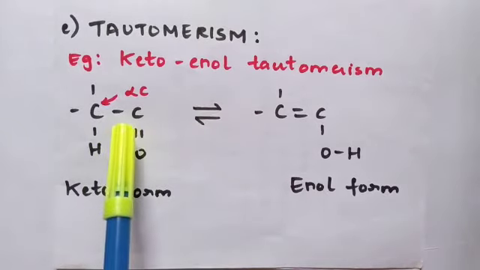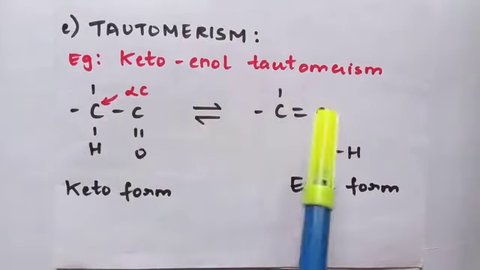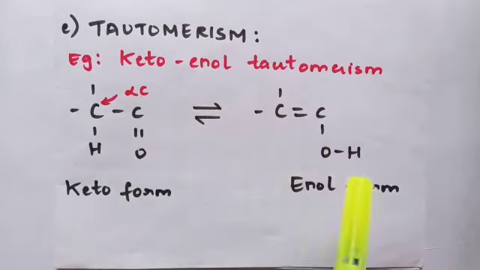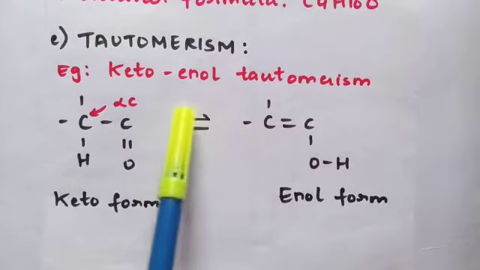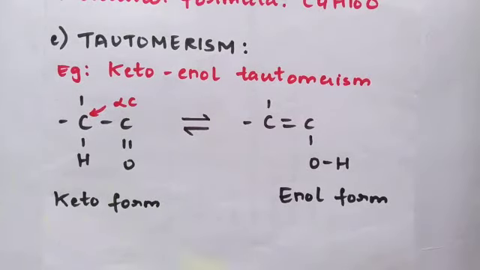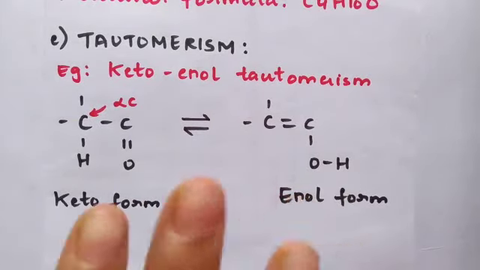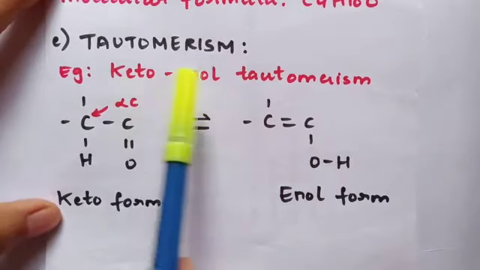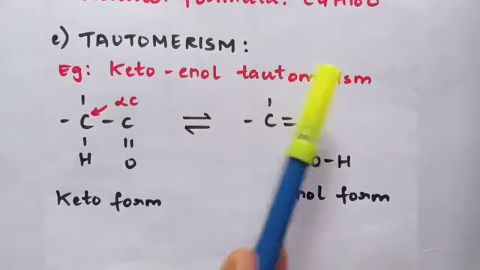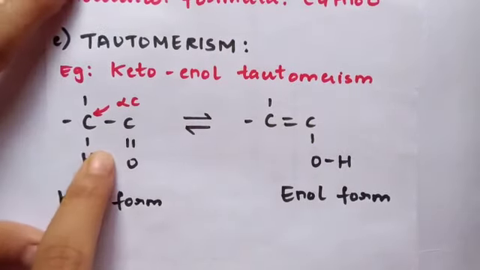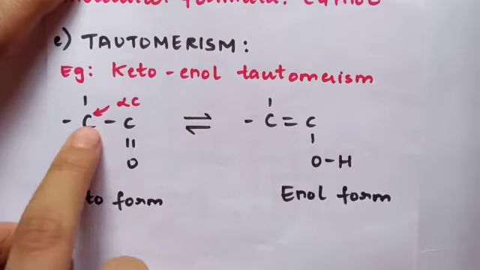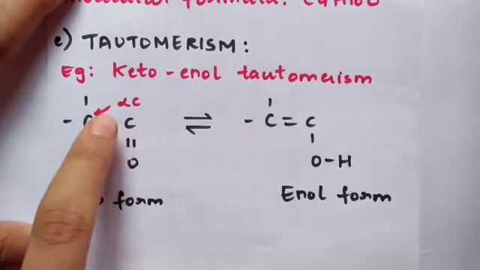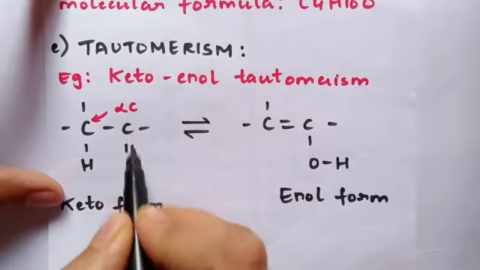You all can see these two compounds. They have a slightly different structure. You all can see this sign, which indicates it is reversible, and this is in an equilibrium state. Now students, the example which I have taken here is keto-enol tautomerism. You all can see the first one is the keto form. There is a C double bond O over here.